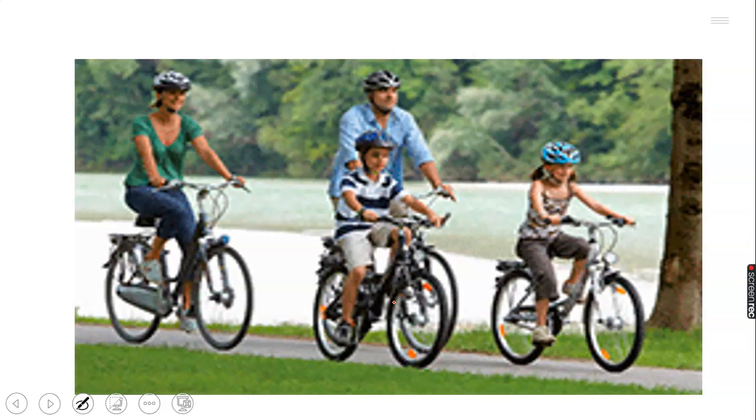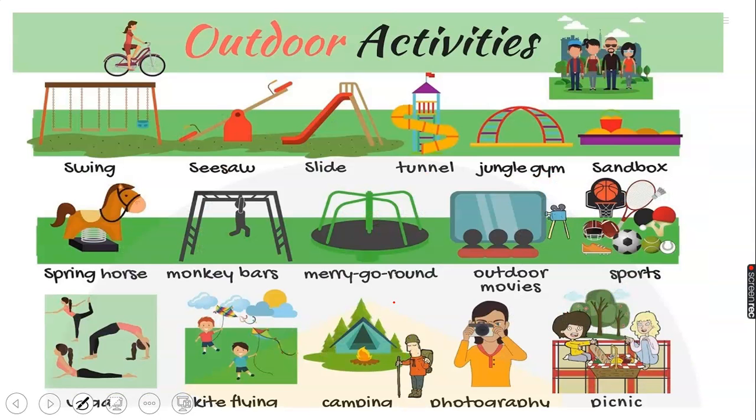You can see those people over there. Actually, it's a family. You see them, the father, the mother, and the children having fun outdoor. You can see different kinds of activities we can have outdoor.